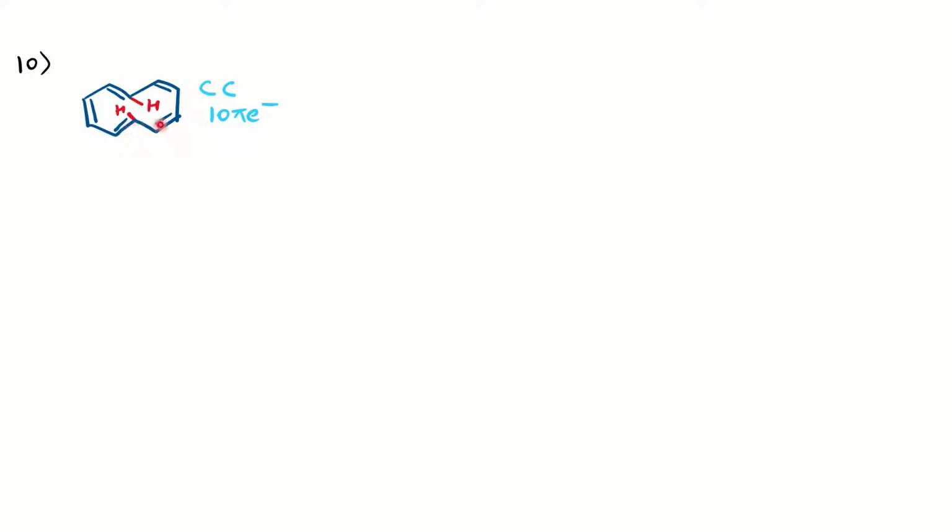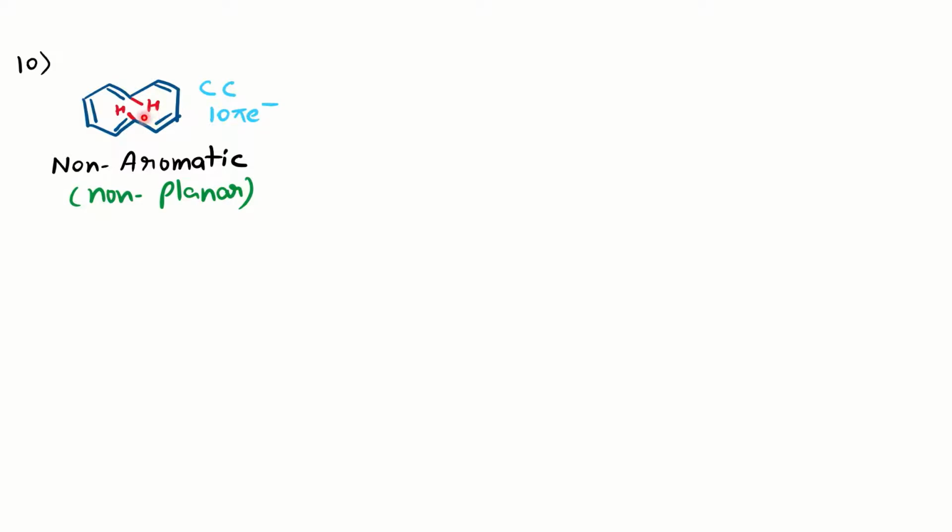We will check whether the molecule is having planarity. Before that, we'll count how many pi electrons are there. Total 5 bonds means total 10 pi electrons. So if you see 10 pi electrons, it should be aromatic. But here for 10 annulene, if you see the two internal hydrogens, because of these two internal hydrogens, the planarity is lost here. Since the planarity is lost here, the molecule will become non-aromatic.